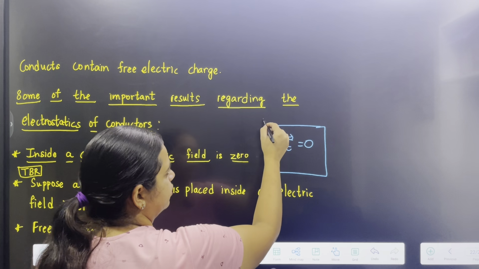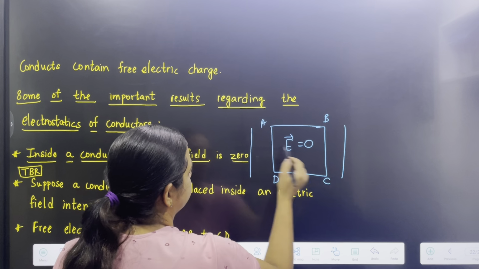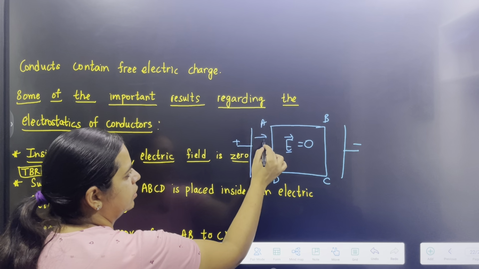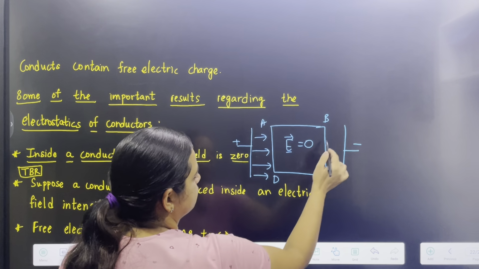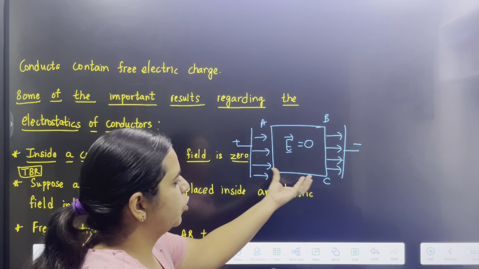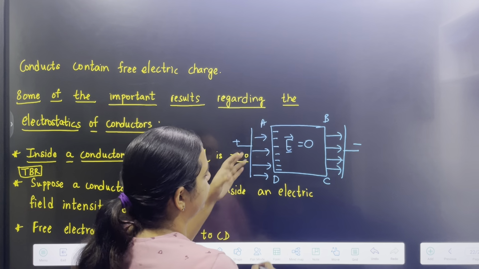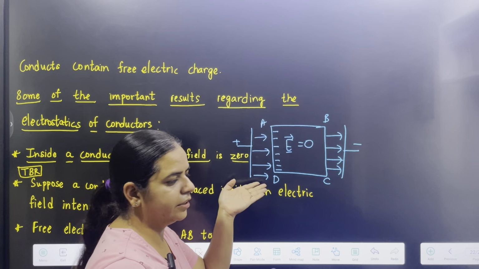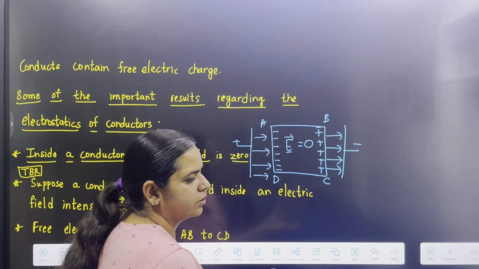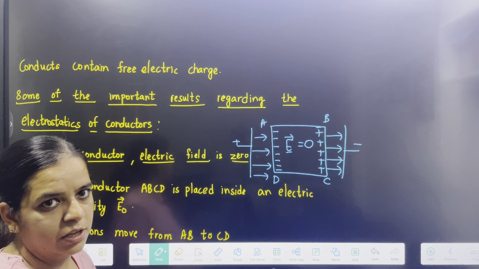Suppose we take a conductor ABCD and connect it to a potential whose value is E. Due to this potential, charges will be induced on the side AD, and opposite charges will be induced on the other plate.